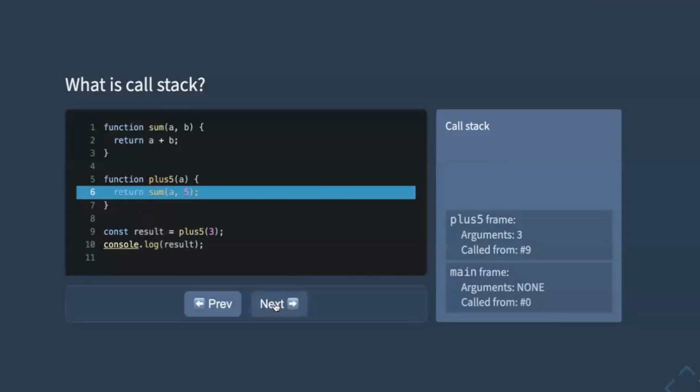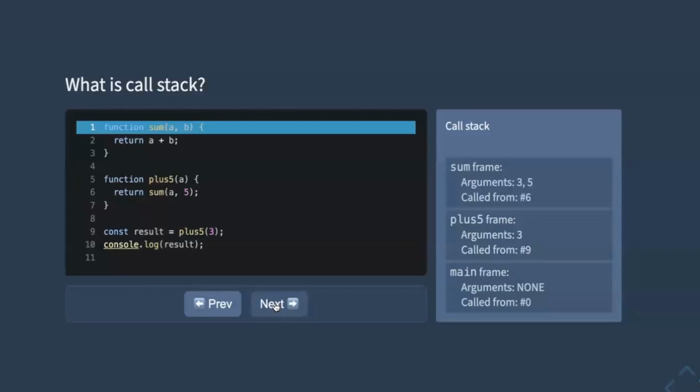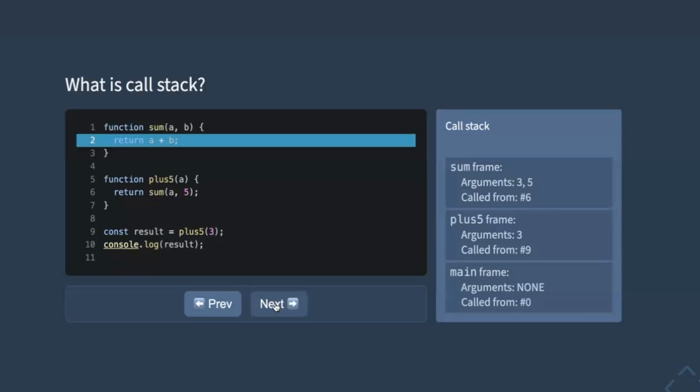Next, we execute the next line. We have another function invocation. We cannot return just yet because we don't know what the sum of a and 5 is. So we add sum to the call stack and we jump to it and start executing it. And sum was called with arguments 3 and 5. So now we get to the return statement. It has the expression a plus b. So we just add 3 plus 5, that's 8.